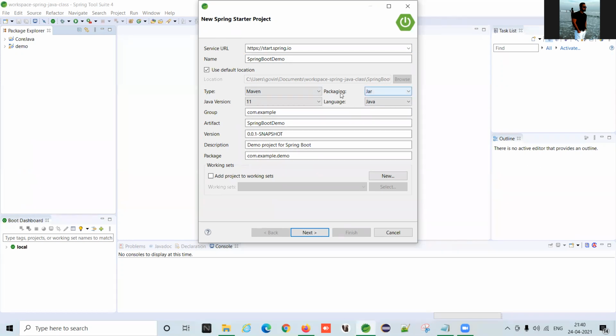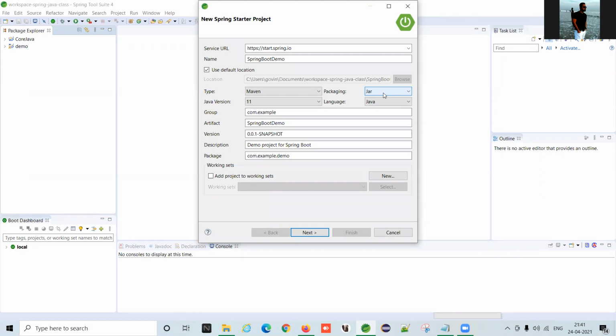Okay. Packaging is related to your project packaging, meaning how you are going to use this, as a war file or as a jar file. We are going to use it as a jar file. You can see the differences if you use Spring MVC and then Spring Boot.